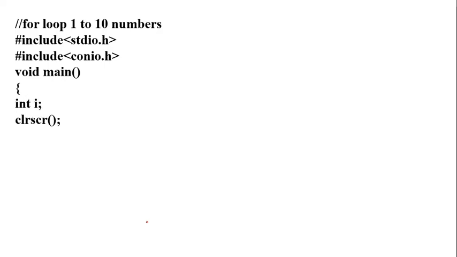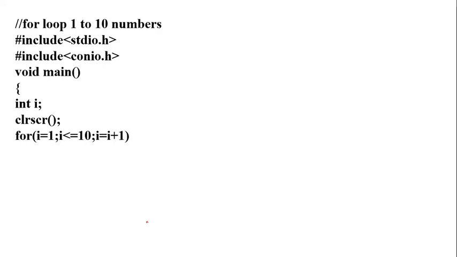Now consider a small example, just to print 1 to 10 numbers. Hash include stdio.h, conio.h, preprocessor directives I have included. Void main, every C program execution starts from main. Now I am declaring one variable I as integer. Clrscr is to clear the screen.